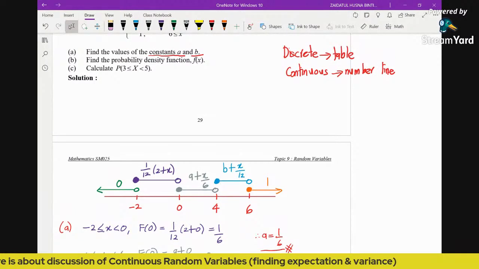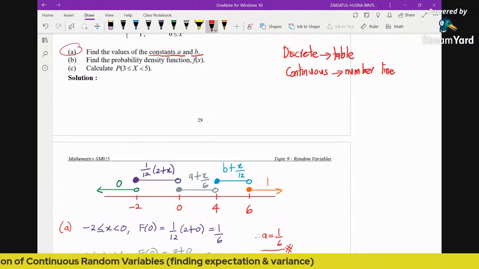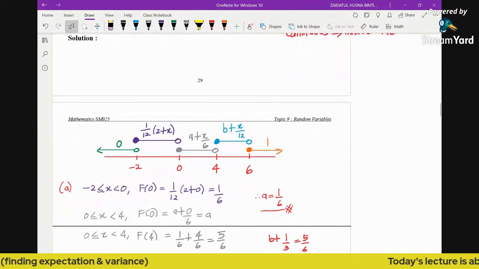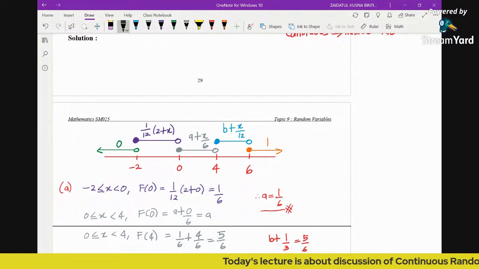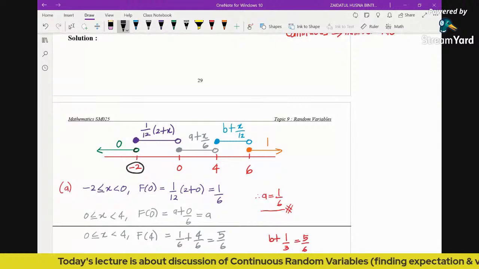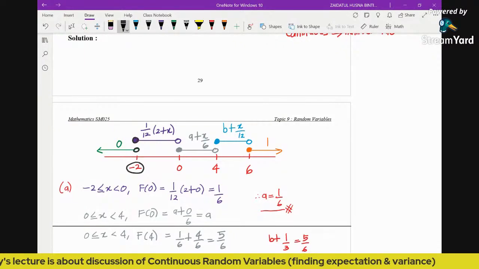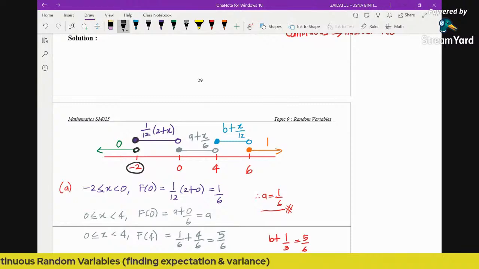Now how do we solve this question? Find the values of A and B. Once we draw the number line, we can see clearly that at this particular value of x, -2, there are two functions defined. Even though this one is an empty circle and this one is a dense circle, it does not really matter.